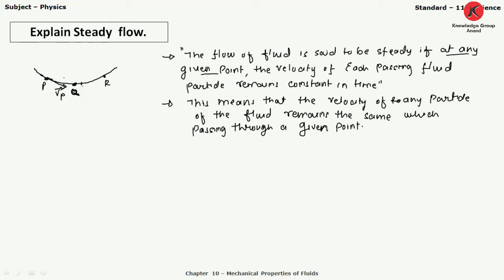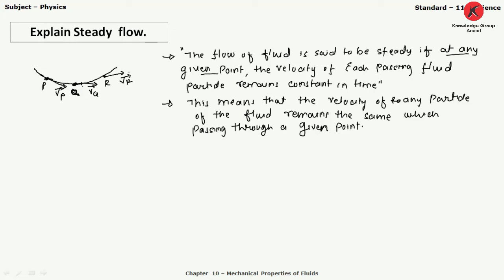Similarly, I can draw the tangent at point Q, that gives me the velocity at point Q, and similarly for R, if I draw the tangent, this will indicate the direction of velocity at point R.